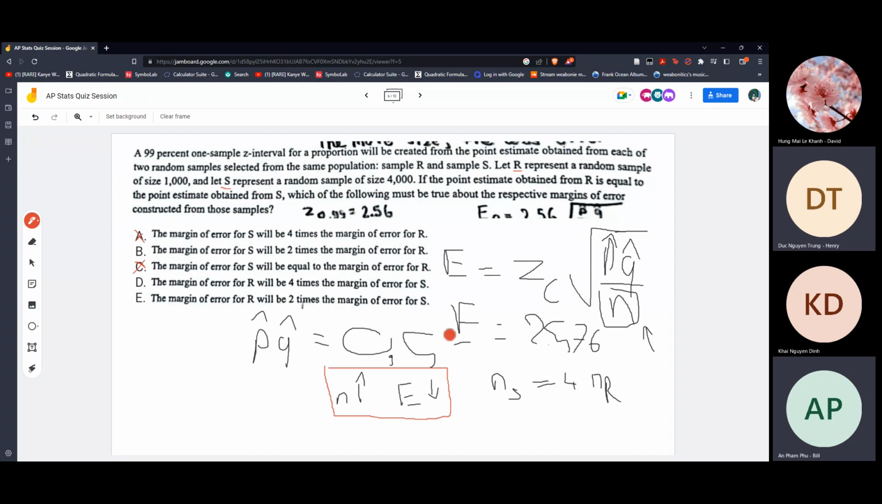And S being 4 times is wrong because, as he just said, the more sample size, the less error. But in this case, S has a larger sample, but it's still 4 times larger. That's wrong. It doesn't have a larger margin. So we can cross out A and B.